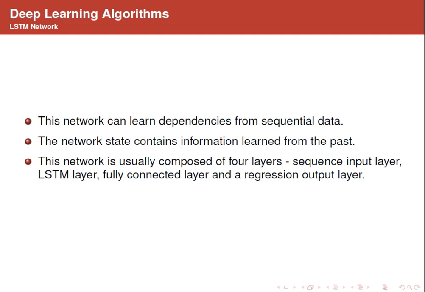The first deep learning algorithm used is the LSTM network. It is a type of recurrent neural network that can learn dependencies from sequential data. Its network state contains information learned from the past. This network is composed of 4 layers: sequence input layer, LSTM layer, fully connected layer, and the regression output layer.